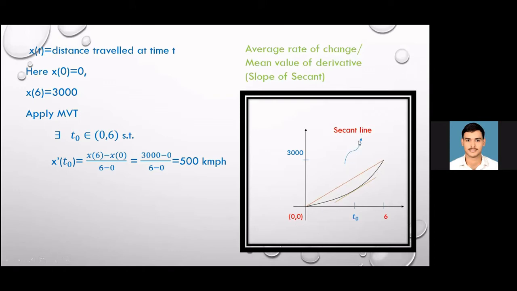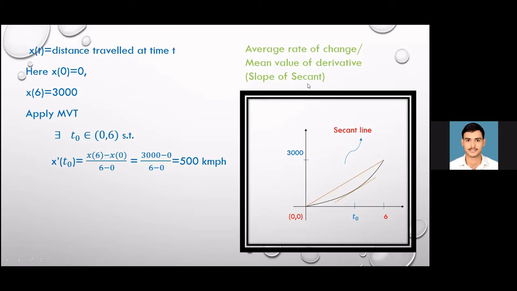So this is your secant line. What does the secant line tell? Tangent line tells us the slope at that point. And the secant line, what does it tell? It tells the average rate of change. What is rate of change? It is derivative, and average is mean value. So it tells the mean value of the derivative, which is the slope of the secant.